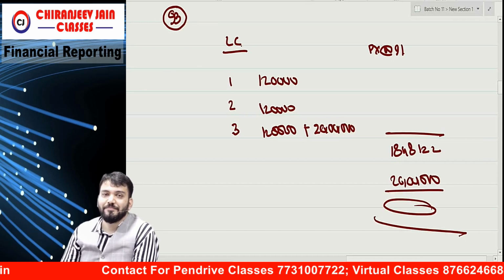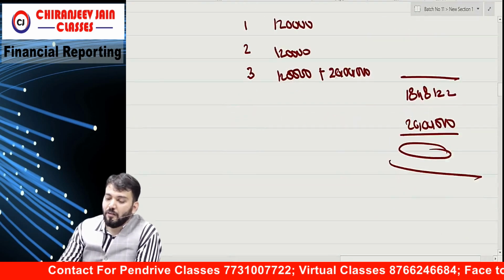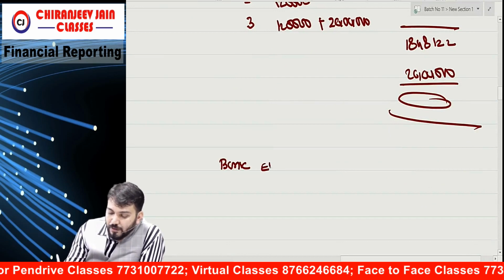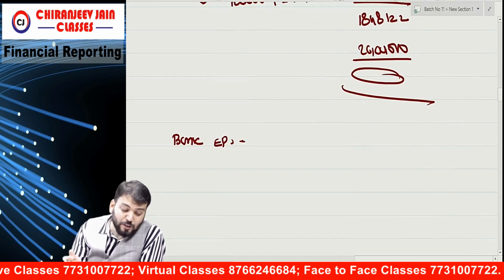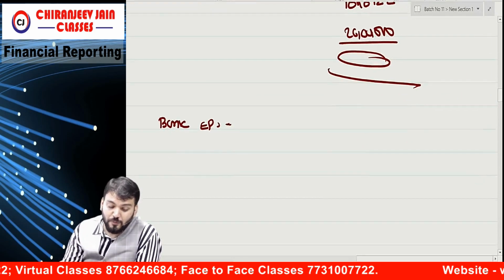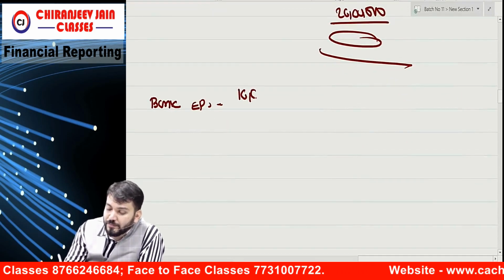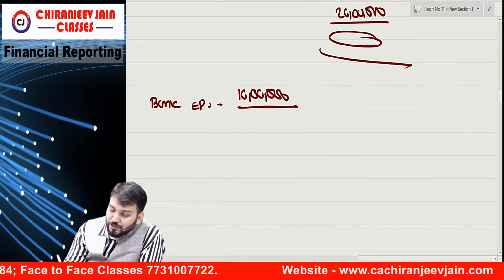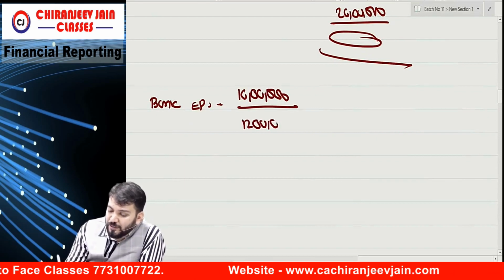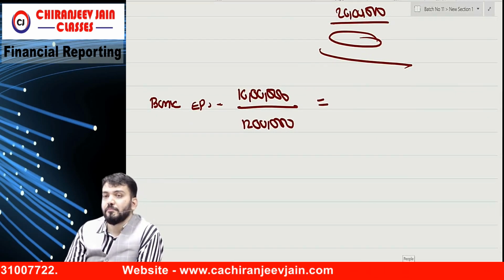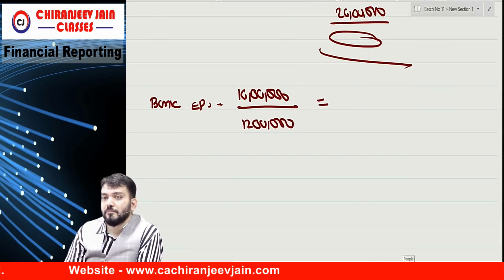Now, basic earning per share will be what? They have given profit attributable to ordinary equity holders. What is the profit attributable? 10 lakh. What are the ordinary shares outstanding? 12 lakh. What is the basic earning per share? Tell me. How much?